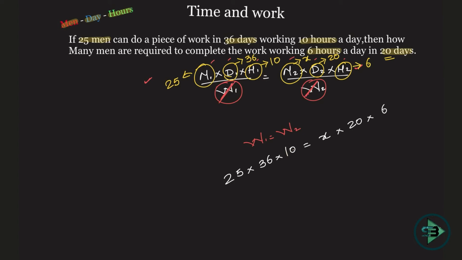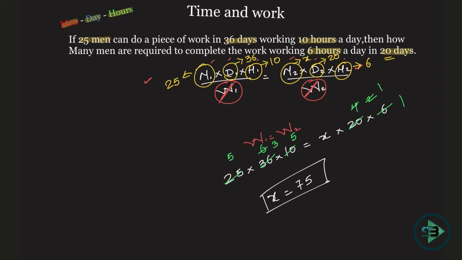Now let's just cut to reach the answer. 6 1s are 6, 6 6s are 36. Then 5 4s are 20, 5 5s are 25. Then what else can you cut? 2 2s are 4, then 2 3s are 6, then 2 1s, and then 2 5s. Correct, you have cut everything now. So what is X equal to? Let's just multiply. 5 into 5 is 25, into 3 is 75. Correct. So that's your answer.